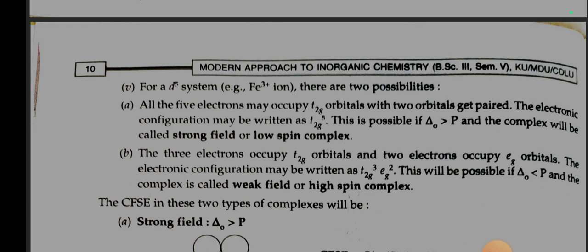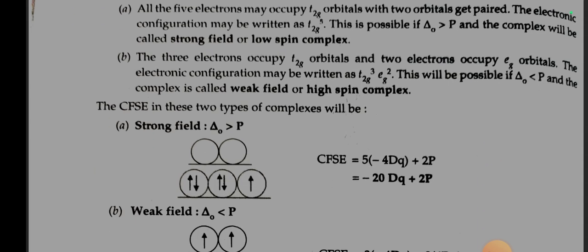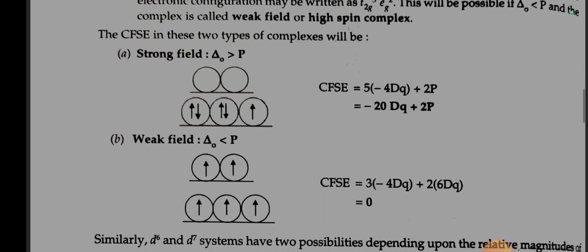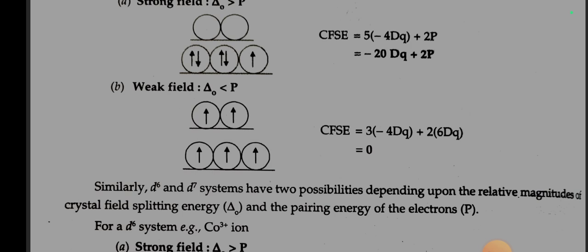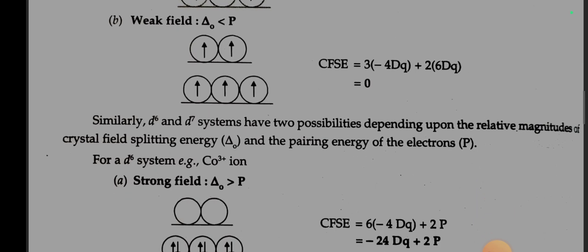B: The 3 electrons occupy t2g orbitals and the 2 electrons occupy eg orbitals. The electronic configuration may be written as t2g3 eg2. This will be possible if delta O is less than P, and the complex is called weak field or high spin complex. The CFSE in these two types of complexes will be, for strong field when delta O is greater than P, CFSE is equal to minus 20 Dq plus 2P. For weak field, if delta O is less than P, then CFSE is 0.